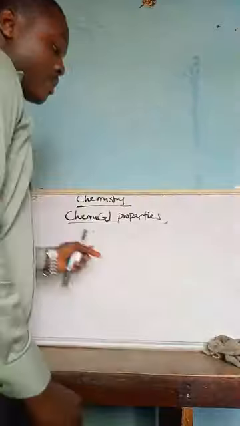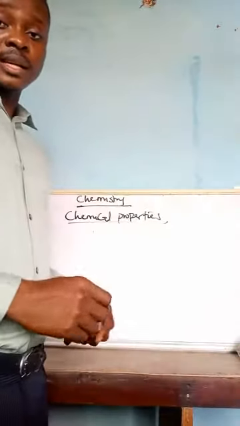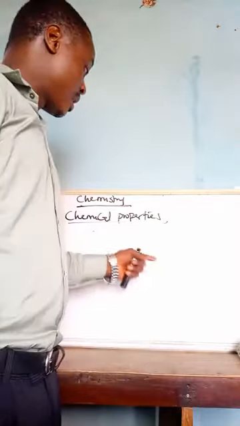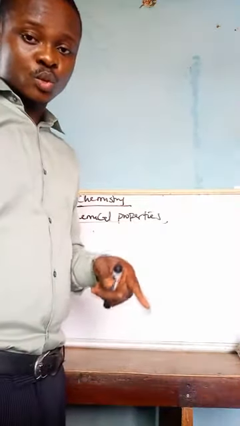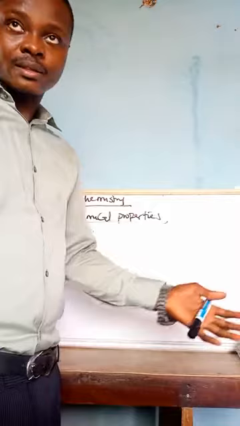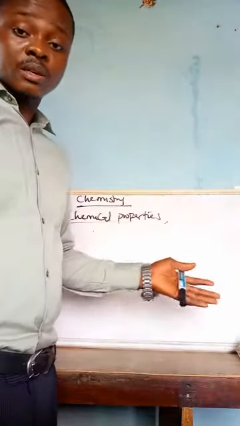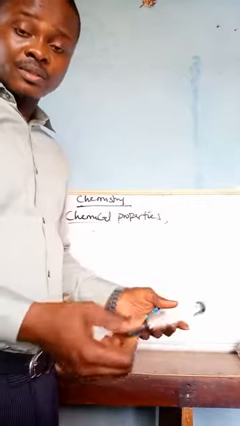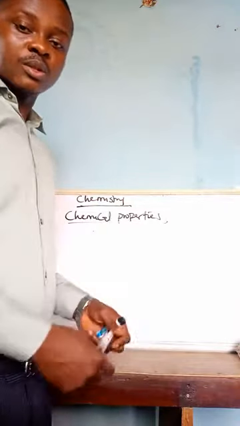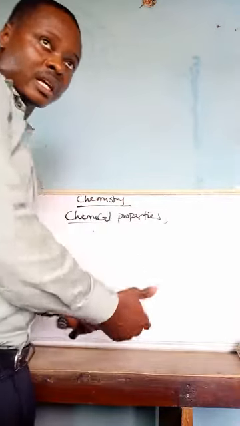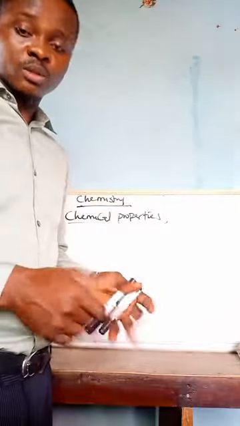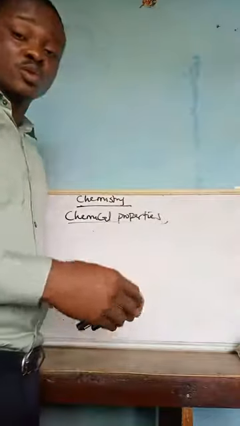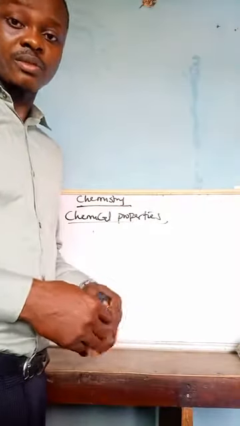Well, if you remember one of the separating techniques, chromatography, we have gas chromatography. Now in gas chromatography, nitrogen can be used as a carrier gas because in gas chromatography we have the mobile and stationary phase. So for the mobile phase, nitrogen can be used as the phase that carries the particles that want to be separated. Then apart from that, nitrogen is used to produce vital and important chemicals, fertilizers.